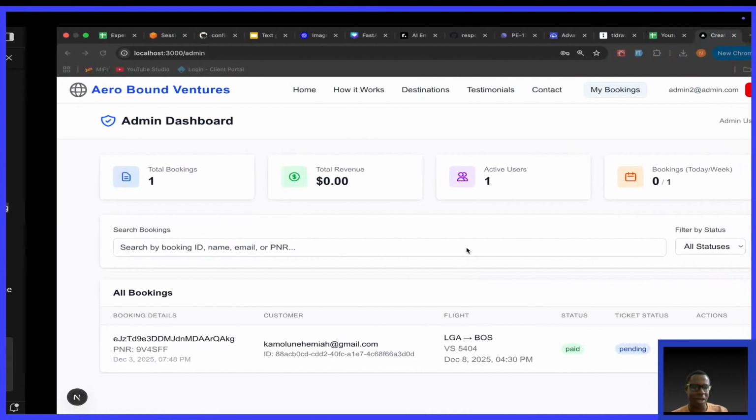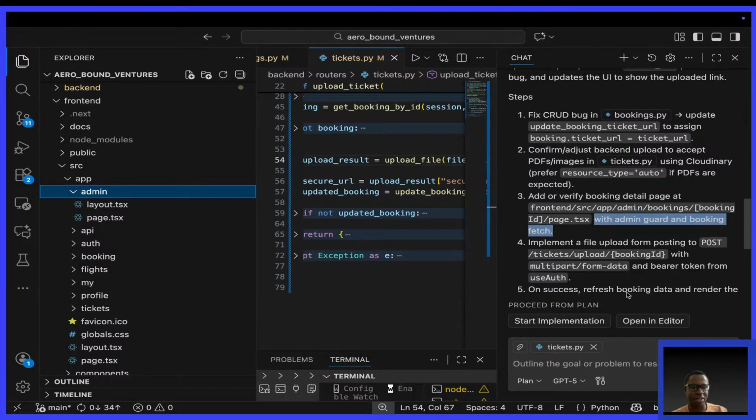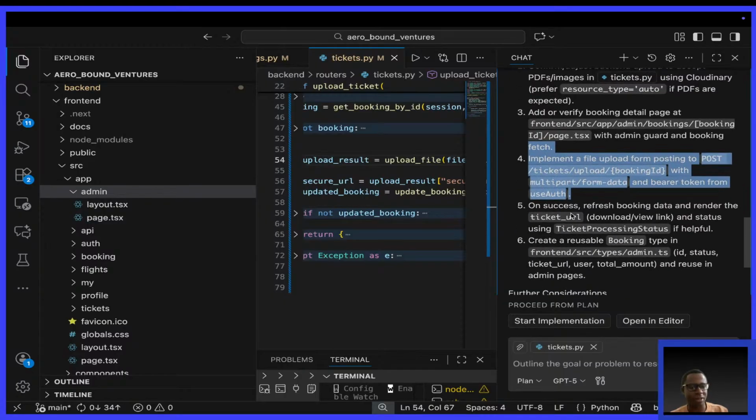So it says we need a detail page for the ticket, if you mean to view the details. Then they say implement a file upload form to post with multi-platform data, bearer token from the user auth. This is of course expected.